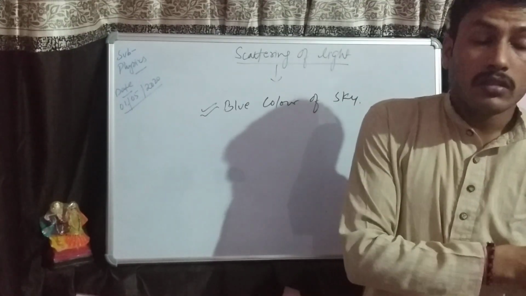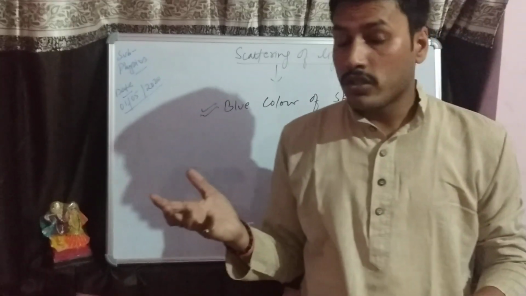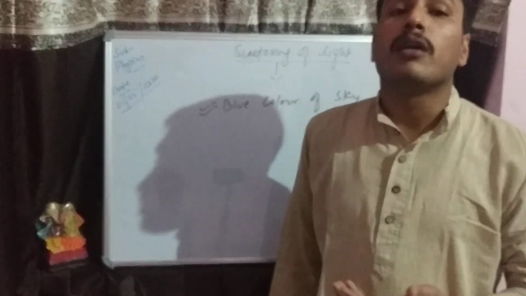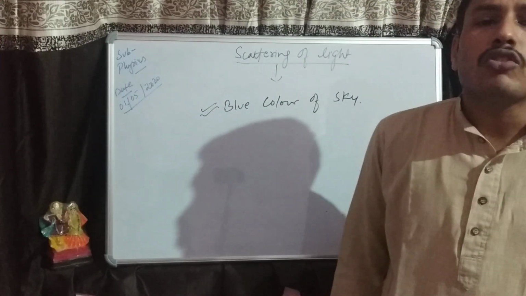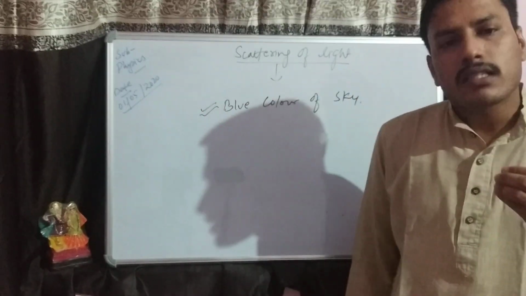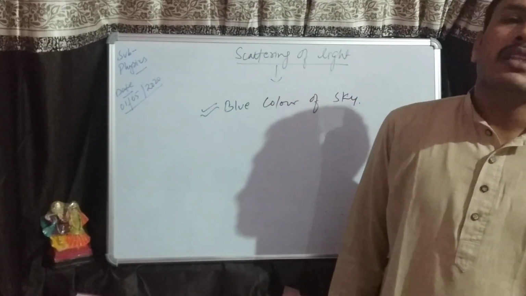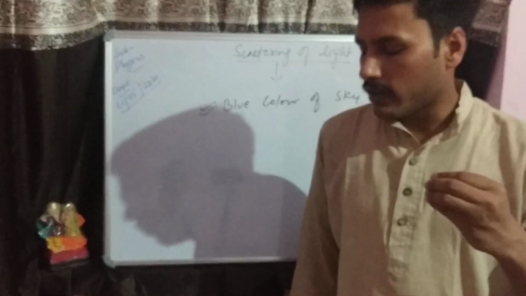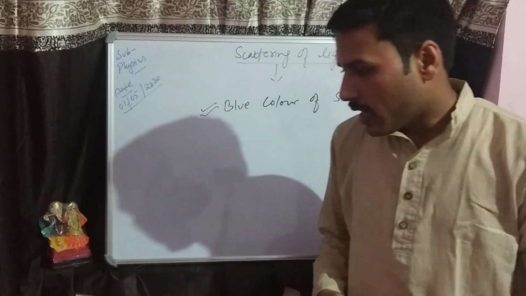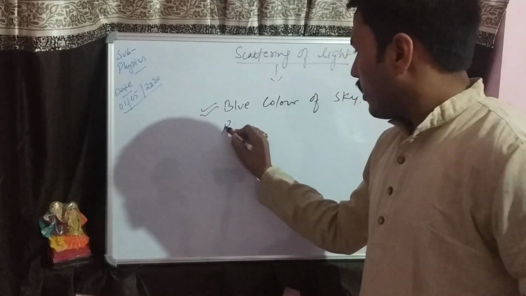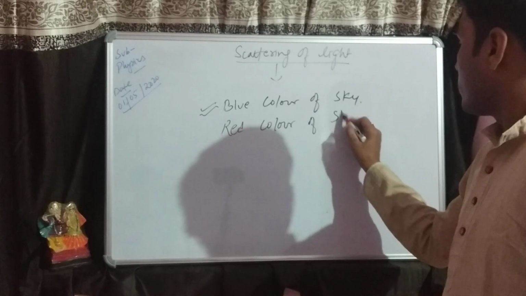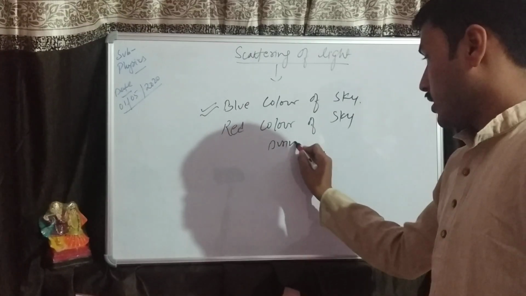And in the morning and in the sunset, during the time of sunset and during the time of sunrise, the sky generally appears to be reddish orange color. That is because the red color has the maximum wavelength, and during sunrise and sunset, the light has to travel the maximum distance.